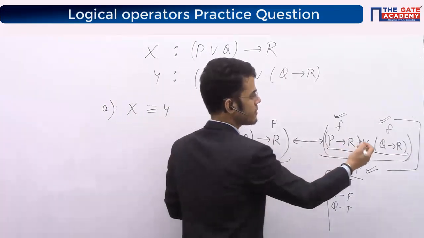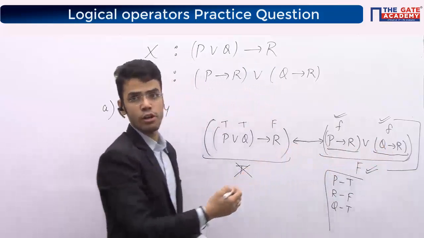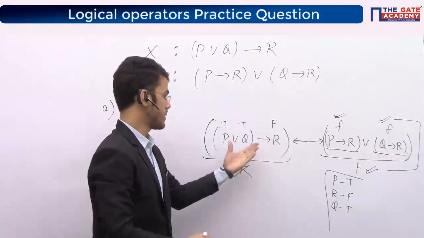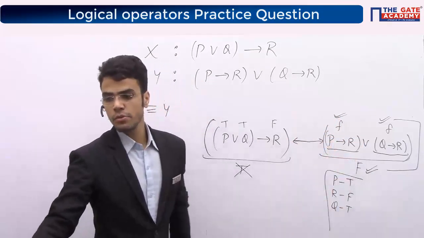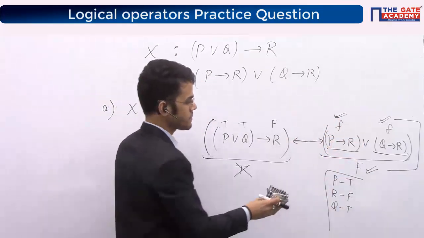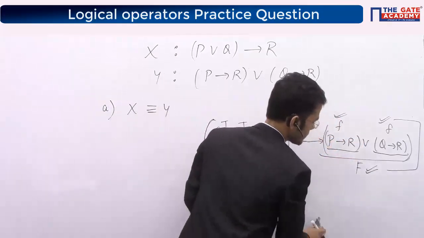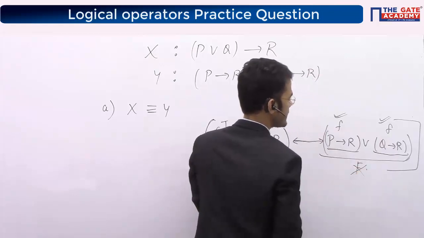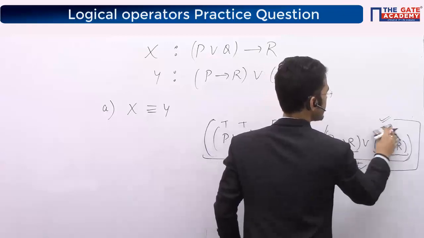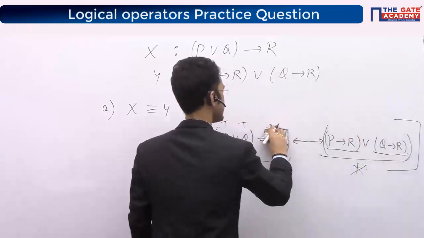So finally, I am not able to generate the false case with this combination: left hand side true, right hand side false. I am not able to generate this case. So this case is failing, right? With this case I cannot generate a final false expression. So I'll start with the other case.